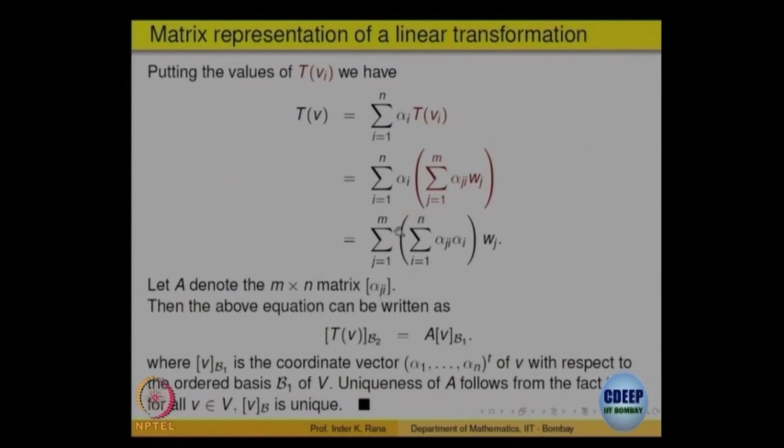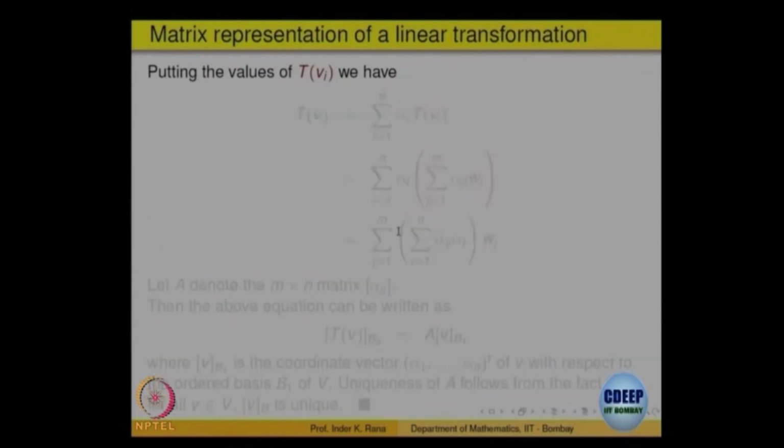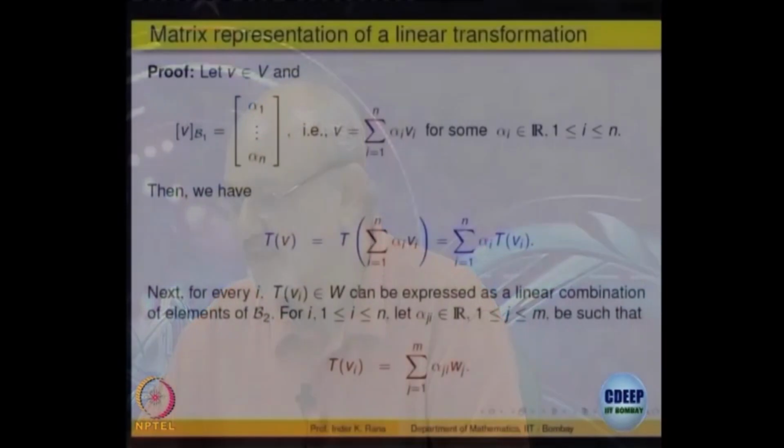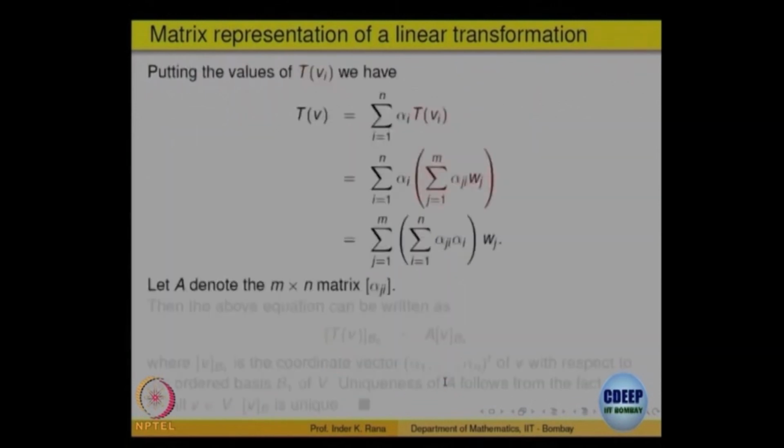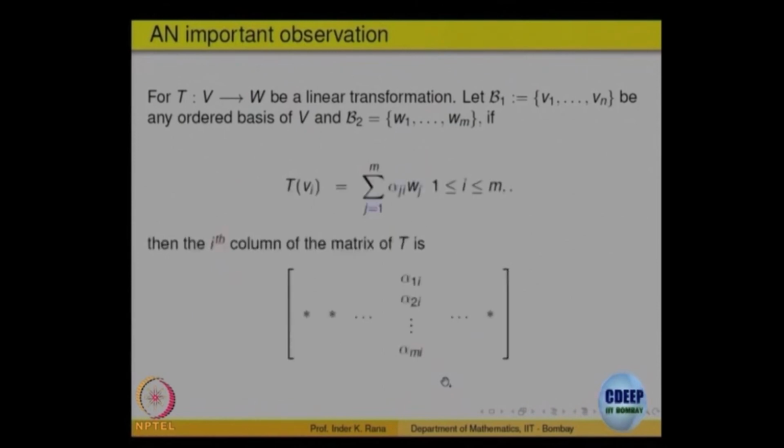The important thing you should note is that I purposefully wrote something here: when I write T of V i as a linear combination, I wrote j first and i later. Purposefully I wrote it so because only then it gives me the corresponding multiplication, okay. So, from our point of view, it says the following: if T of V i is this linear combination for the ith element in the domain basis, you will get scalars, right. Those scalars are nothing but the ith column of that matrix, that is the crux.